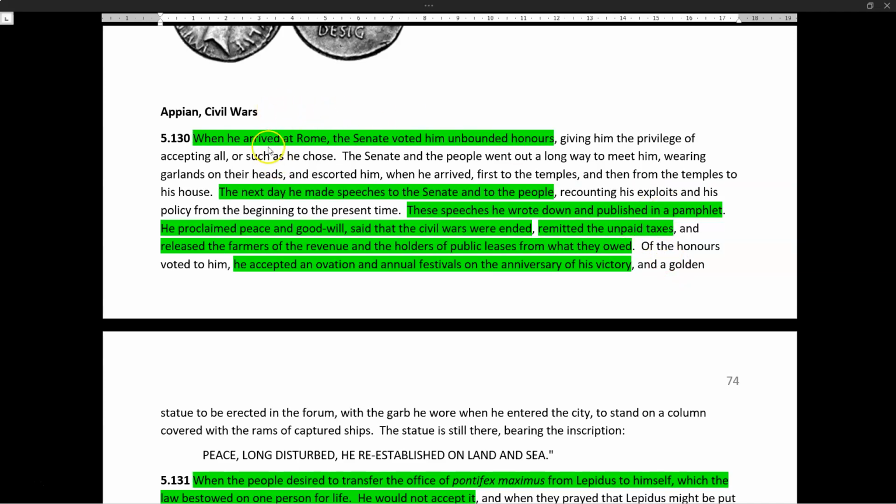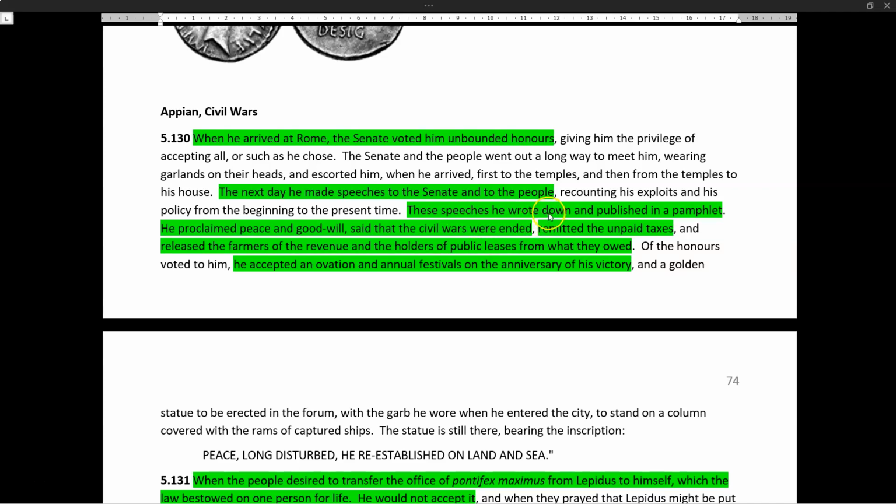Octavian obviously had been dealing with some issues with his soldiers back in Italy and that area. Antony's in the east and Lepidus is stuck in Africa. So Octavian returns to Rome and the Senate decides to vote him some honours, which is good for him. Octavian then makes some speeches to the Senate and to the people, and importantly he writes these speeches down and has them published.